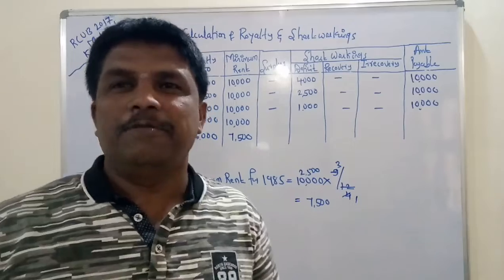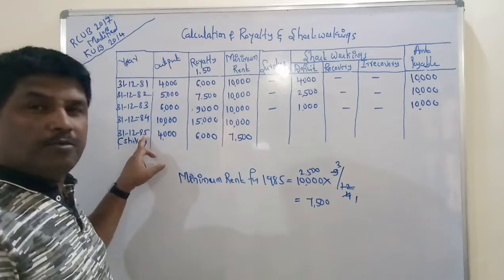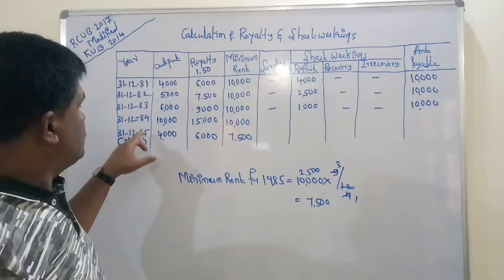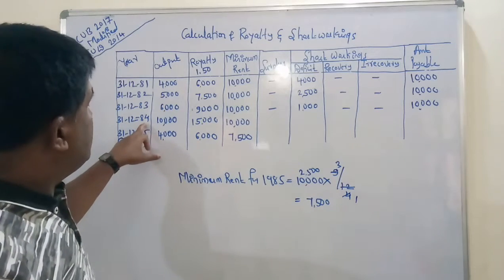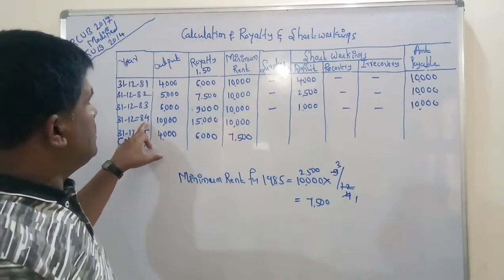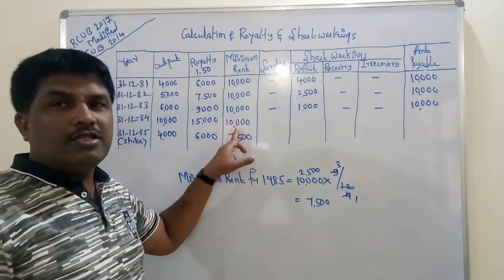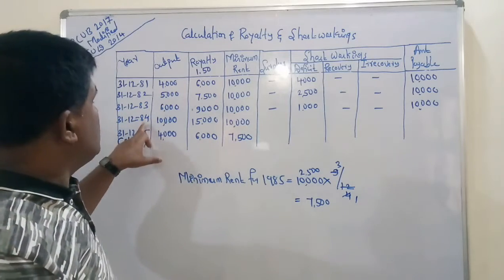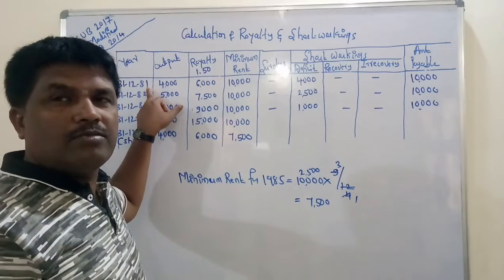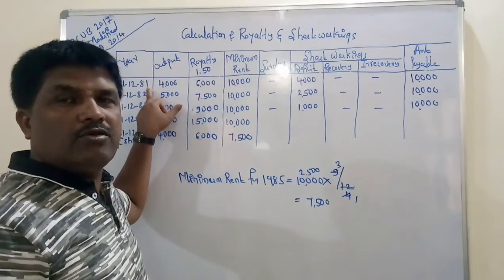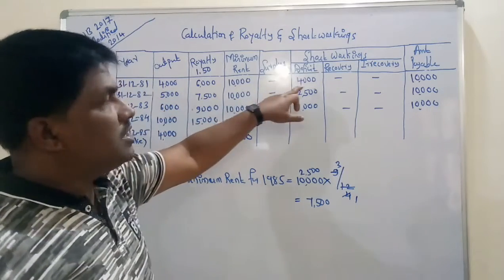Sorry for the disturbance. Once again I will start with the year 1984. So far we are working with the year 1984. How much royalty is there? 15,000, and how much is the minimum rent? 10,000. You must remember that 1984 is the last year for recovery of the short workings of 1981, because it is given in the problem that the short working of any year must be recovered in the next 3 years.